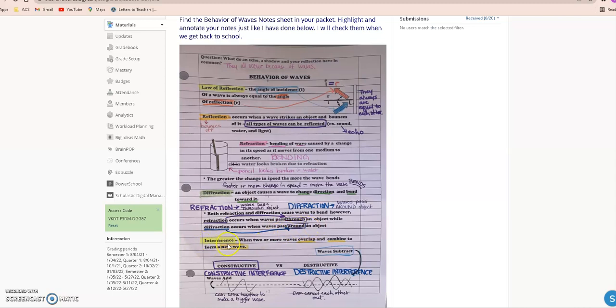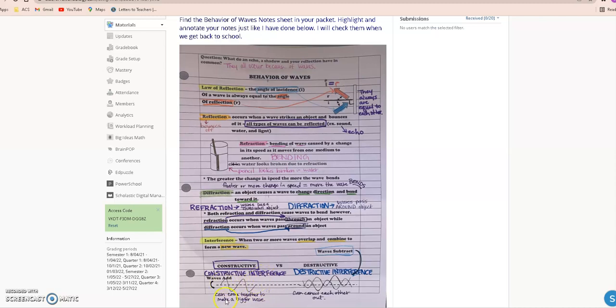And then the last word is interference. Interference is when two or more waves overlap and combine to form a new wave. There are two types of interference. You have constructive interference. That's when waves come together and coincide and make a bigger wave.